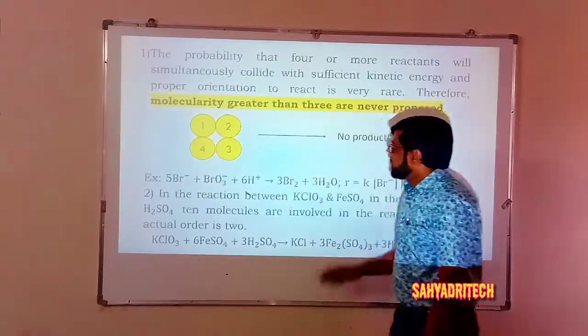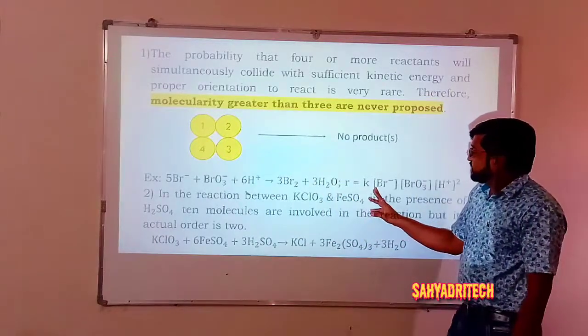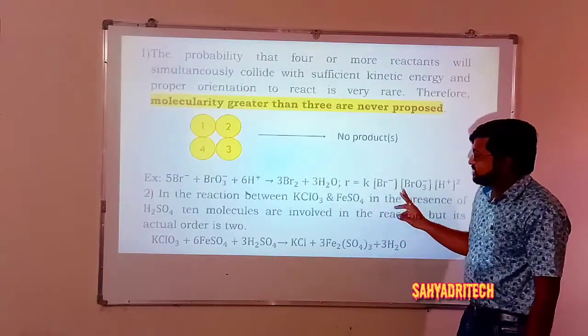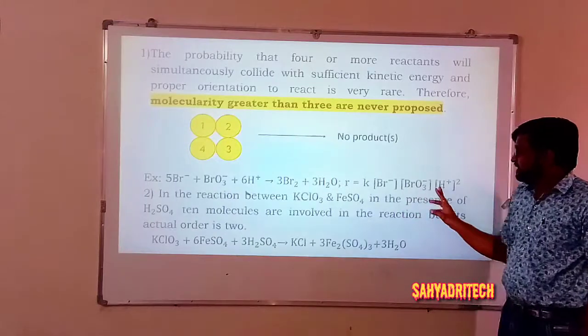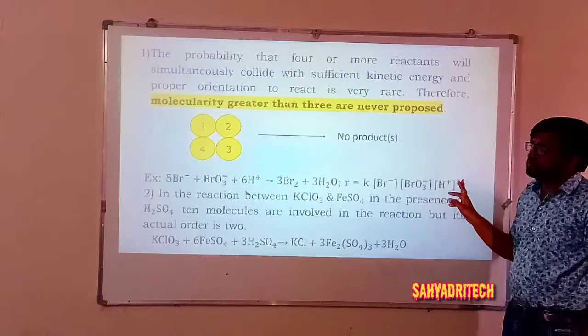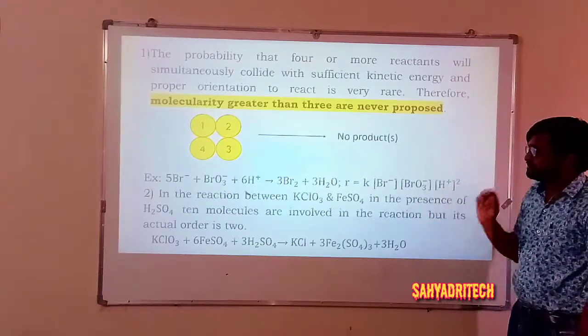So what does the rate say? Rate is equal to K into [Br⁻] raised to 1, [BrO3⁻] raised to 1 and [H⁺] raised to 2. So it gives the rate law.